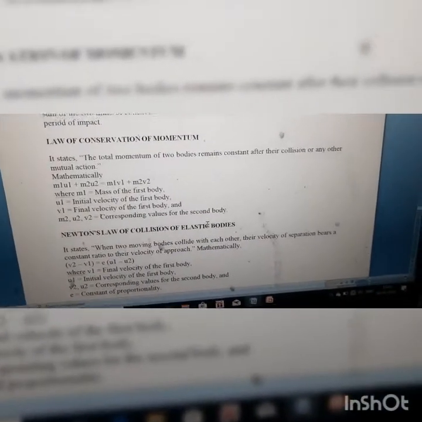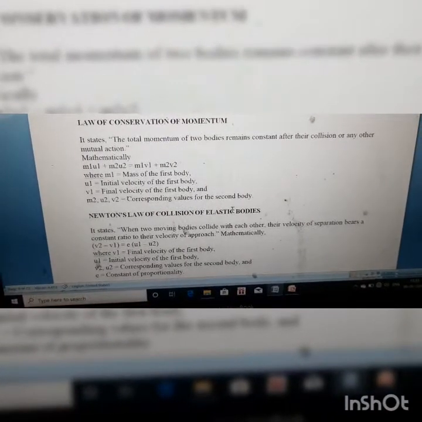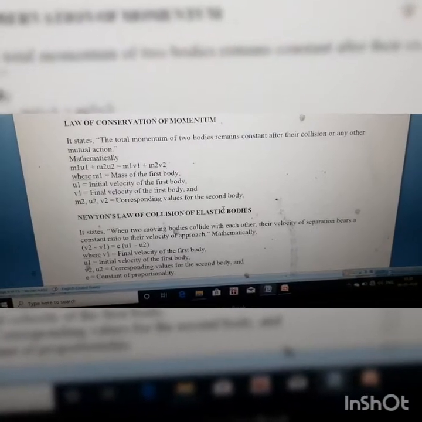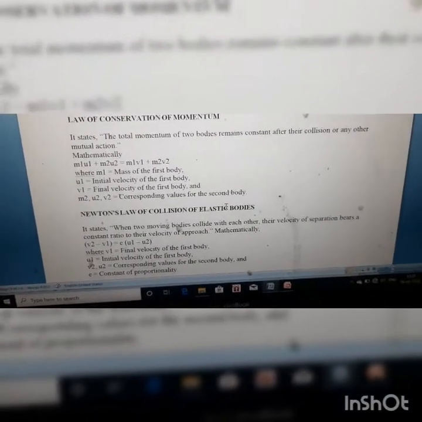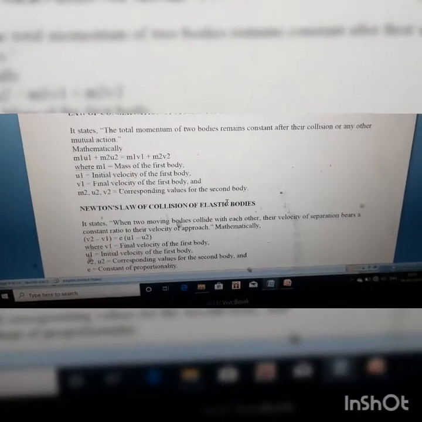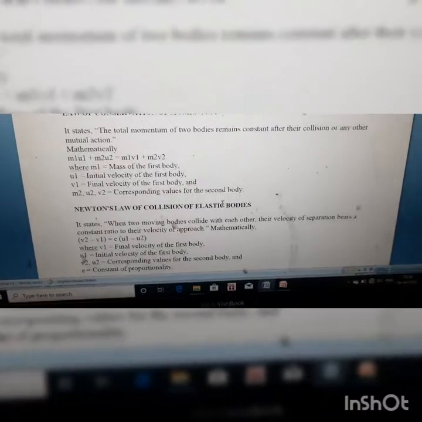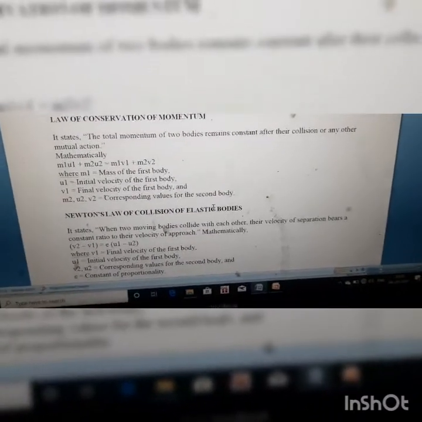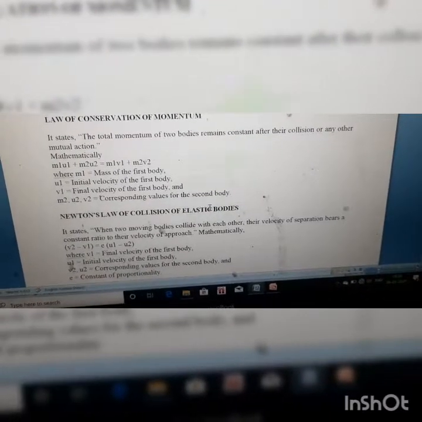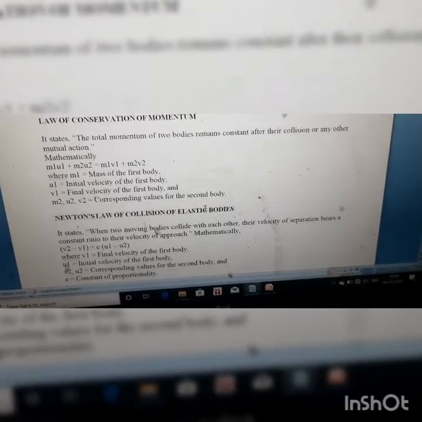The total momentum of two bodies will remain constant after collision. Let m1 be the mass of the first body, u1 the initial velocity of the first body, and v1 the final velocity of the first body. Let m2 be the mass of the second body, u2 the initial velocity of the second body, and v2 the final velocity of the second body. So what will be the momentum of the bodies? Initially the first body has mass m1 and velocity u1, so its momentum is m1 u1. And what is the initial momentum of the second body?